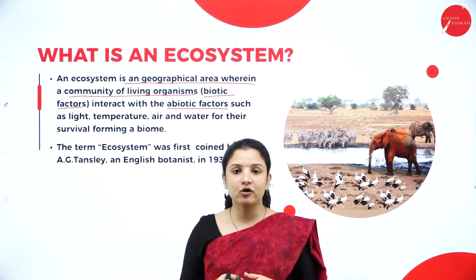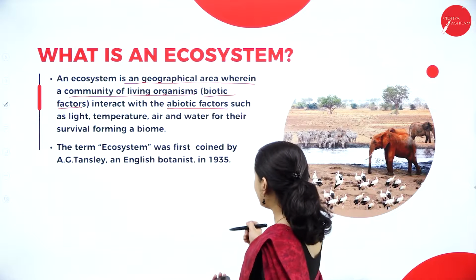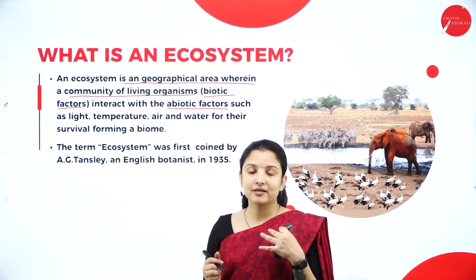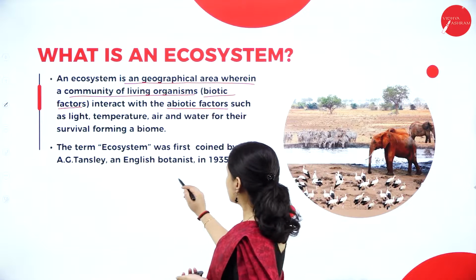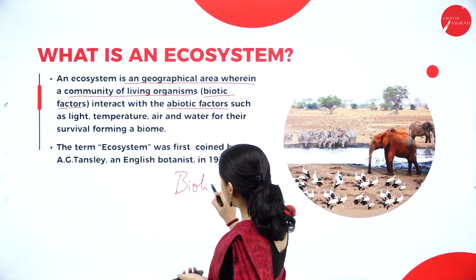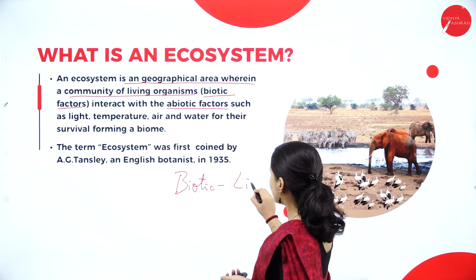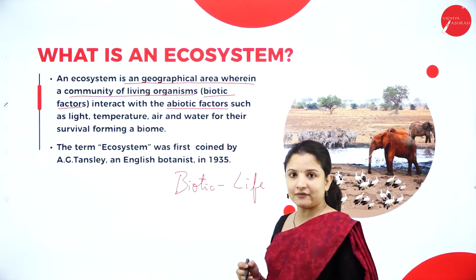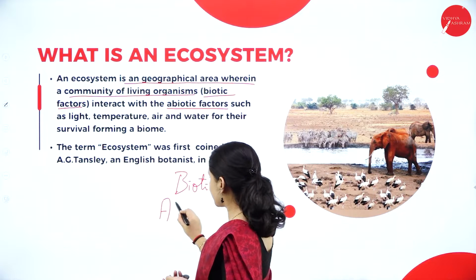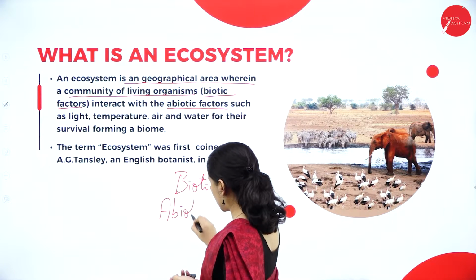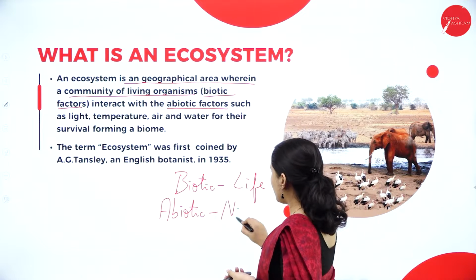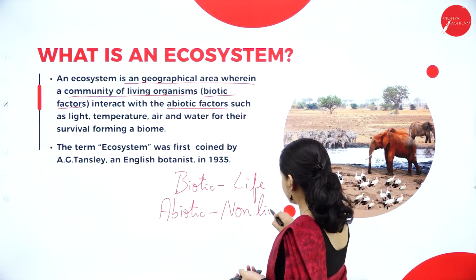So when I say abiotic, always remember in biology or be it any science related subject, especially related to biology, wherein if I say biotic, it means life, or it is having life, or it is living. And in front of this biotic, if I add a, meaning abiotic, it means no life or it is non-living.